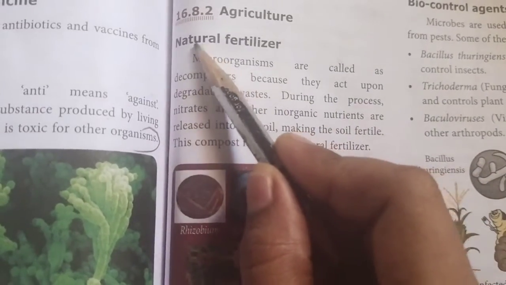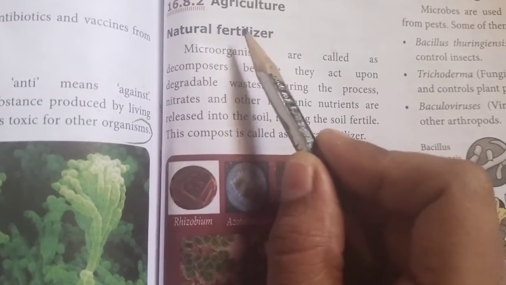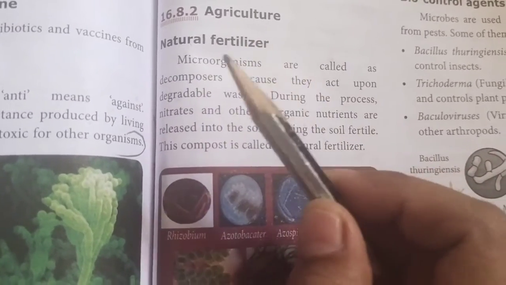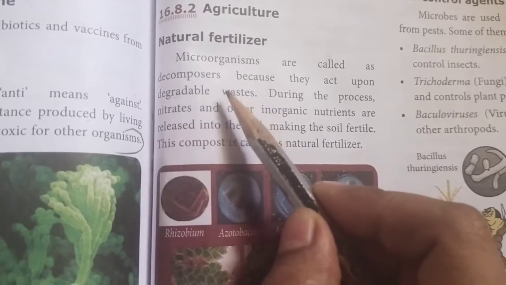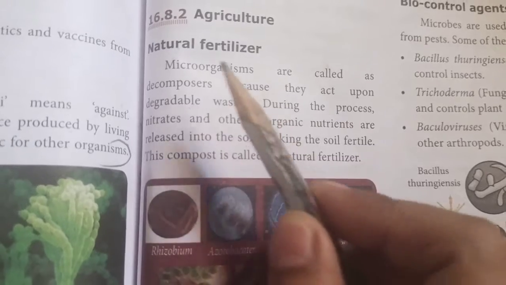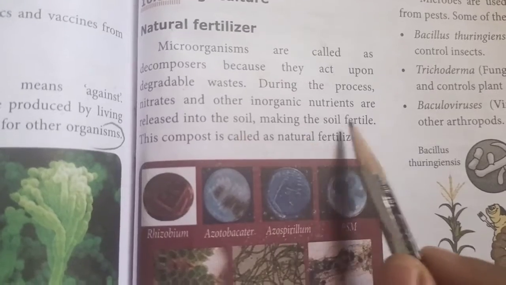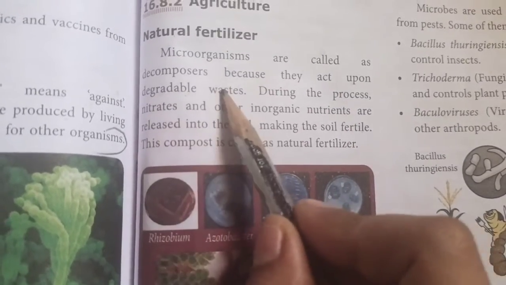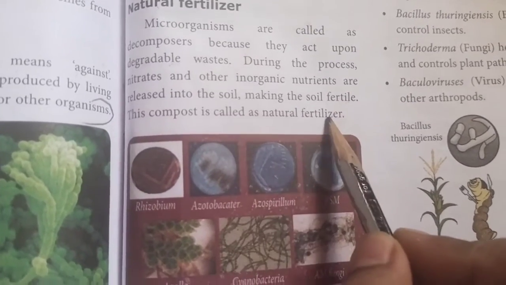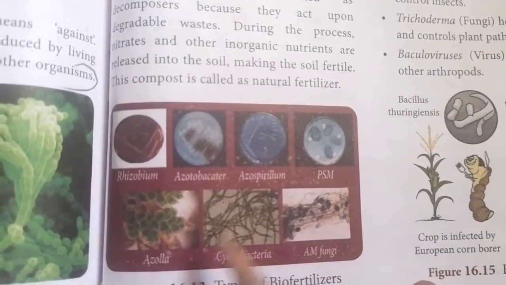Students, next microorganism used as natural fertilizer. Fertilizer means it's a substance which is used to enrich the soil. Some bacteria act as a natural fertilizer. It is used to degrade the waste, means it decomposes the waste and converts the waste into fertilizer. So microorganisms act as a natural fertilizer, making the soil more fertile by degrading the waste. And fertile the soil means enrich the soil. In this way, they act as a natural fertilizer. Example, Rhizobium bacteria, Acetobacter, Azospirillum bacteria.